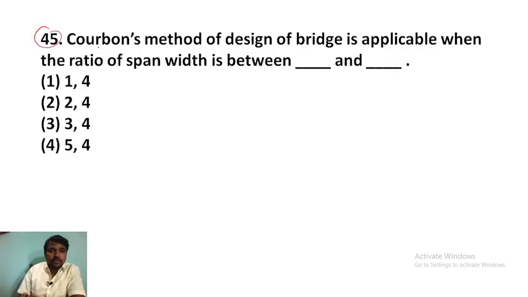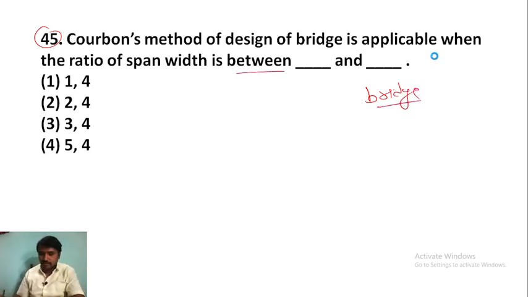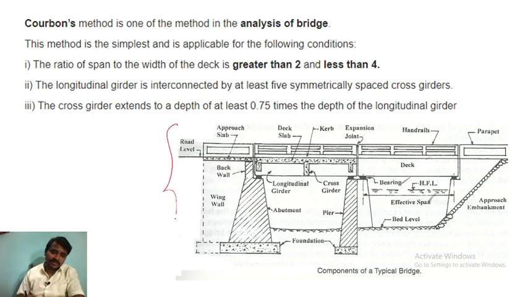Next question. Corbon's method of design of bridge is applicable. This is a question from bridge engineering. When the ratio of span to width is between dash and dash, right? You can take this sketch and read this one. I think you know the basics of bridge engineering. If you don't know, please go through this sketch. You can understand what is pier, what is abutment, what is superstructure, and what is HFL, high flood level, what is approach embankment, all those things you can get from this component of a typical bridge.